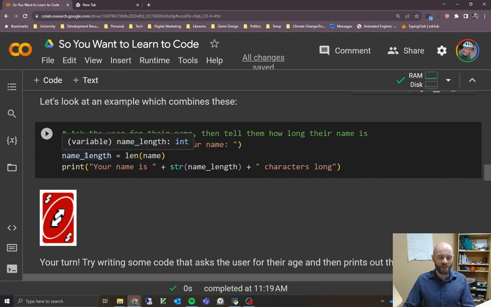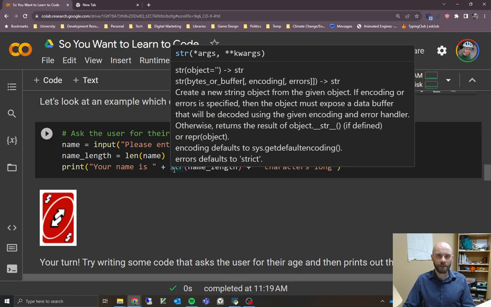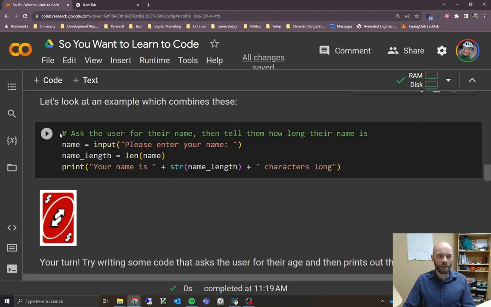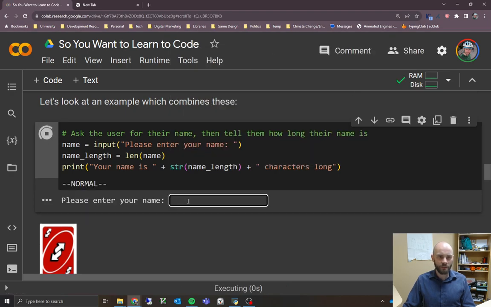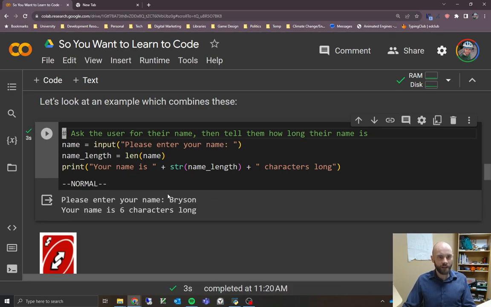You don't have to do that. It's just kind of an extra step. I think it makes it a little bit easier to tell what's going on. If we use the variable name length, we can really tell what exactly it is that we're getting back. And now we're going to print to the screen, your name is string of name length characters long. And again, this is an integer, so we have to change it back to a string, right? So it doesn't give us an error message. So run that, make sure that it works. Please enter your name, type in my name, enter, and we get back your name is 6 characters long.